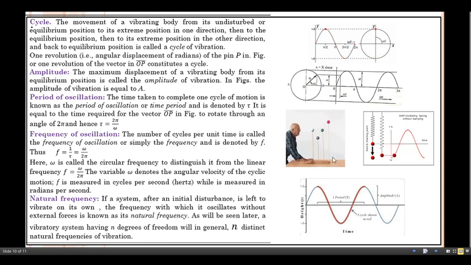Now see this example. This gentleman actually tries to push the platform provided for this. Four different bobs are connected with the help of strings, as shown here. Every object here is nothing but a simple pendulum in the vertical direction. This gentleman tries to pull the platform.